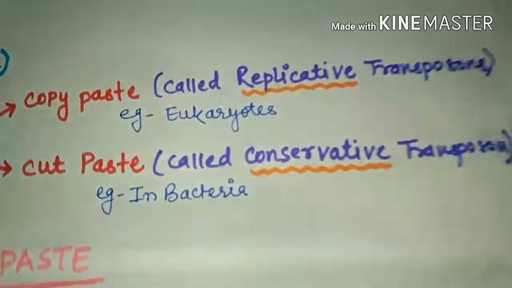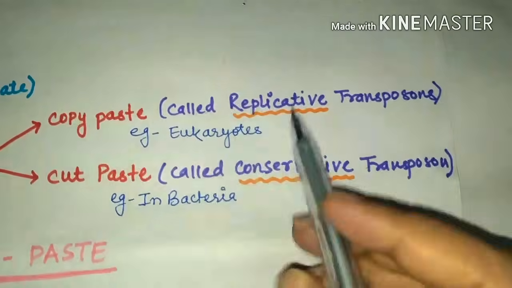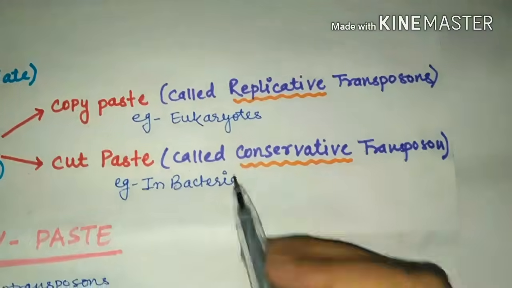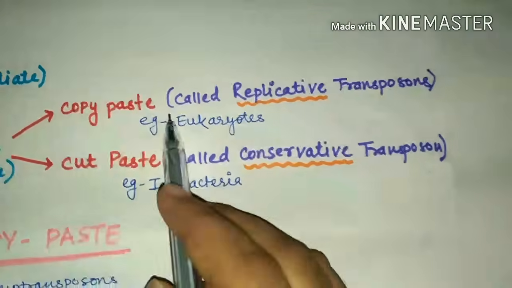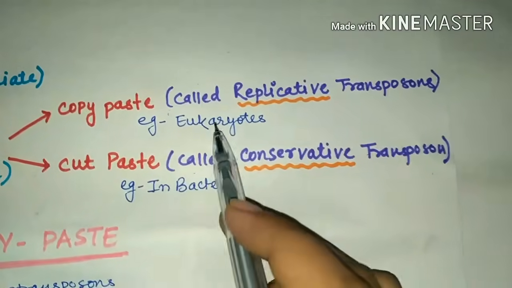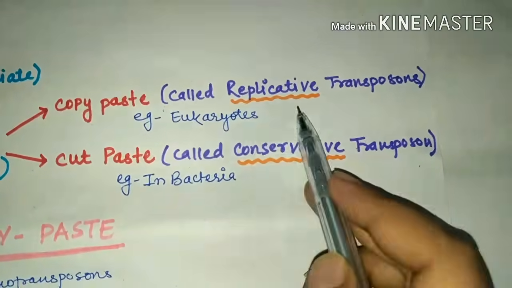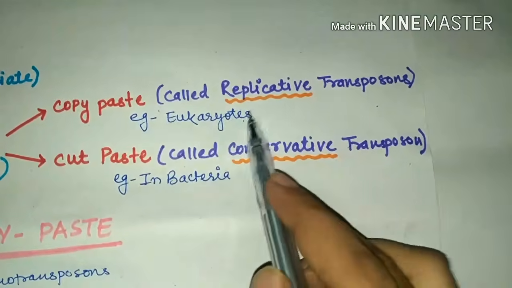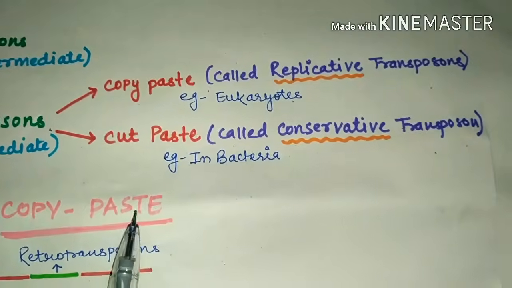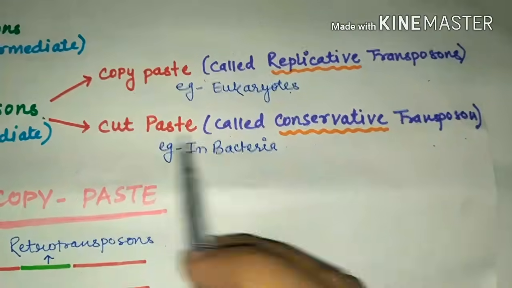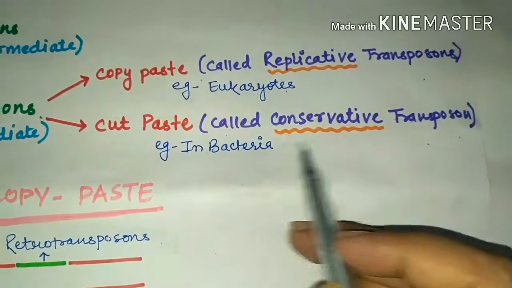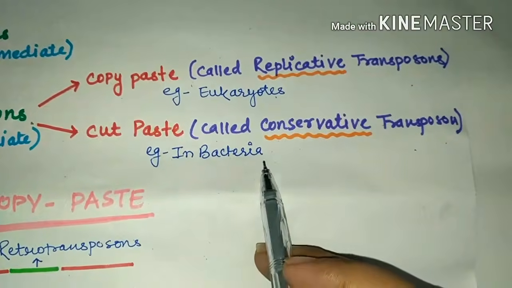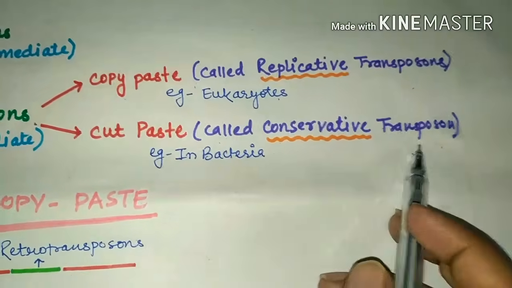Now let's focus on that. Copy paste transposons are also known as replicative transposons, and cut paste transposons are known as conservative transposons. This copy paste mechanism you are going to see in eukaryotes. That means eukaryotes have replicative transposons, and you have to remember this because it is a very important concept. If we talk about the cut and paste mechanism, then bacteria show this mechanism, and it is known as conservative transposons. So eukaryotes have replicative transposons, and prokaryotes have conservative transposons.